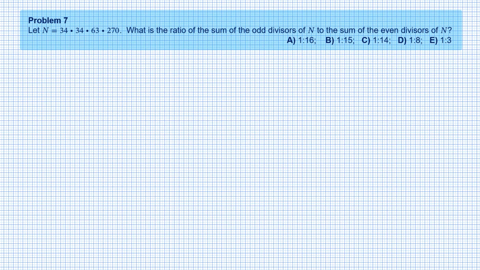Let n be 34 times 34 times 63 times 270. What is the ratio of the sum of the odd divisors of n to the sum of the even divisors of n? Why am I getting so passionate solving problems involving even and odd numbers?